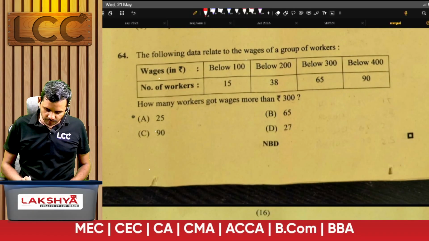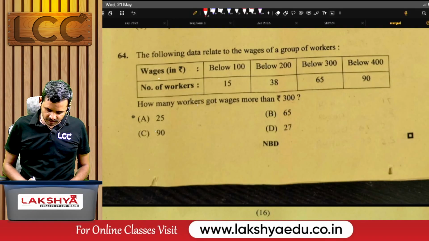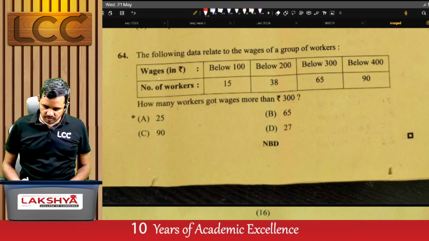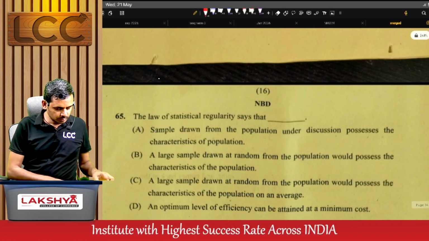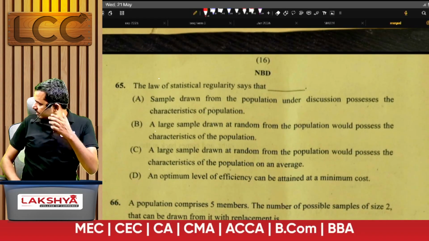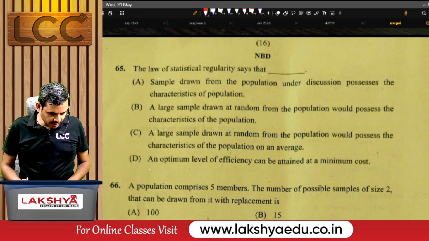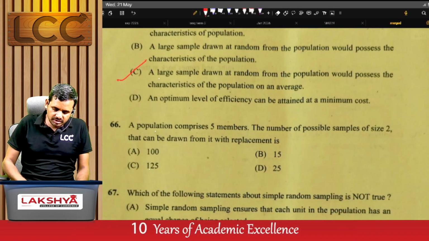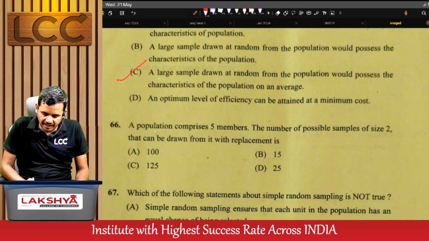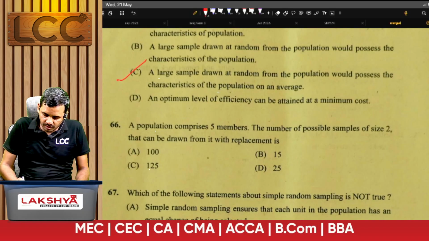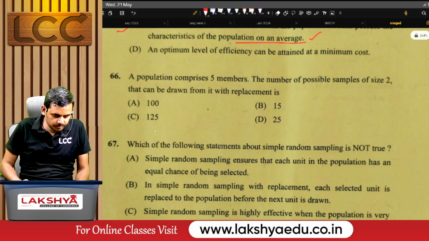Next, problem number 64. The following data relate to the wages of a group of workers. Wages and number of workers are given. How many workers got wages of more than 300? See, for this one the right answer is A. Next, problem number 65. The law of statistical regularity says that a large sample drawn at random from the population would possess the characteristics of the population on an average. Therefore the right answer for this one is C. Both options look the same, but because of "on an average", the first preference goes to C.